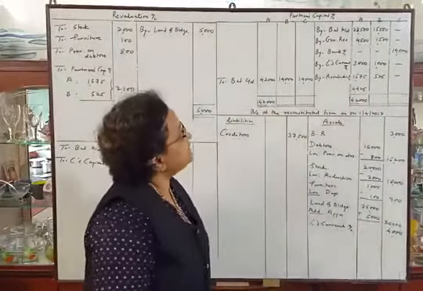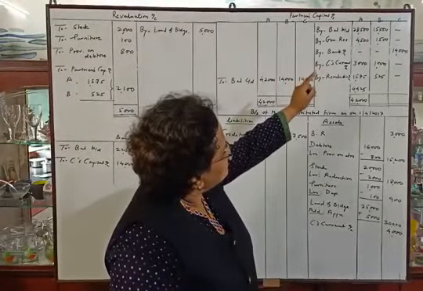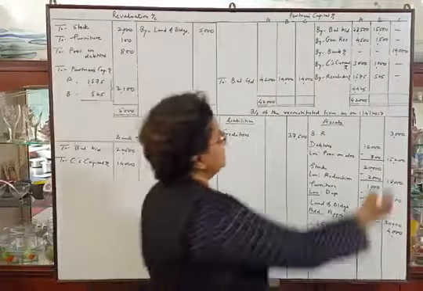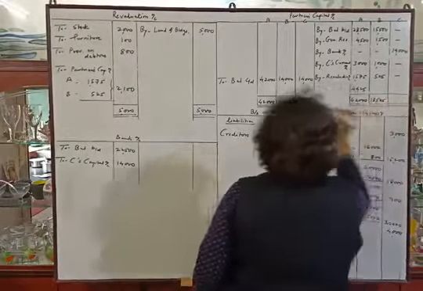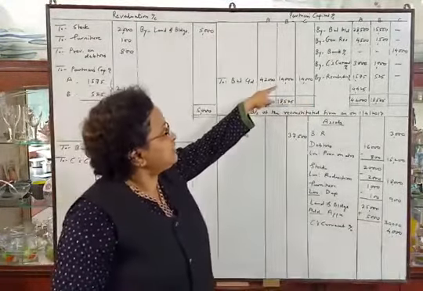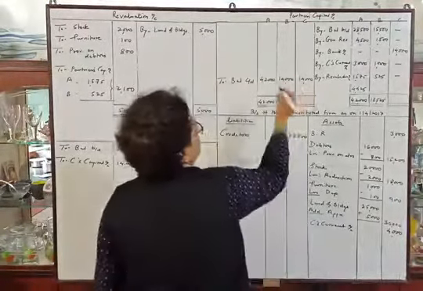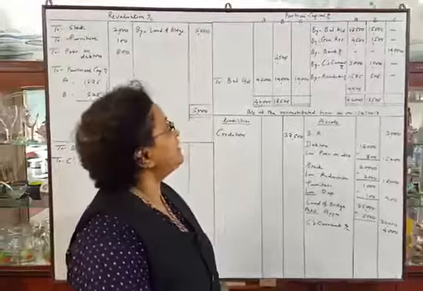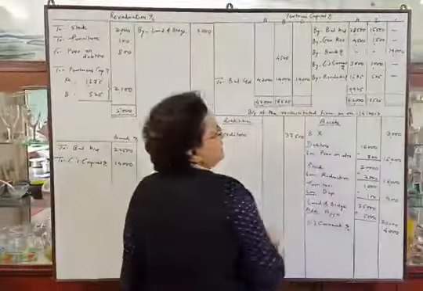Okay. Now the second partner, credit total is 18,525 and debit total is 14,000. Higher amount is 18,525. We will deduct 14,000 from that and we will write the difference here. So the difference is 4,525. Now the third partner sees total of credit side 14,000, debit side 14,000.